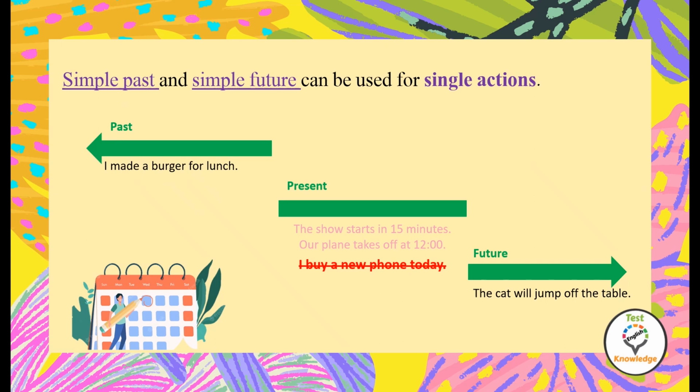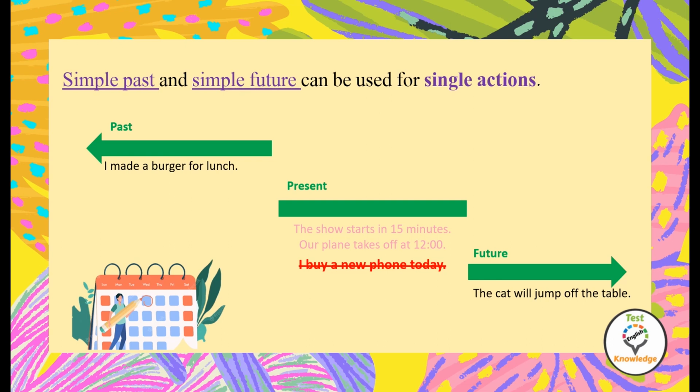The cat will jump off the table. This is going to be my prediction. This is going to be a single action. It is not happening often. For the present, we have 3 examples. The show starts in 15 minutes.